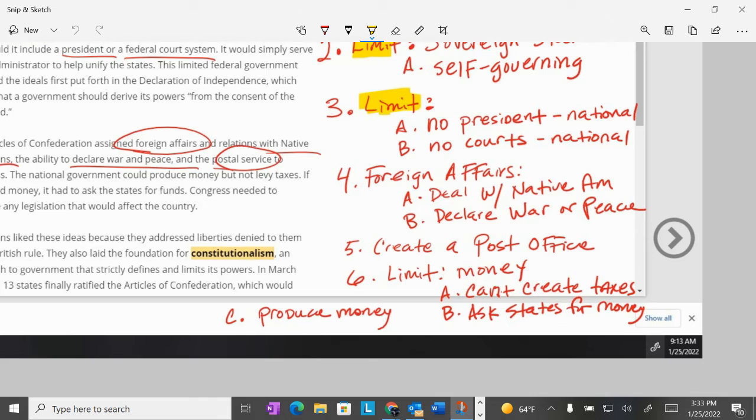And finally, on the issue of money, and I wasn't able to highlight that because my pen died, this was a limit. You cannot create taxes. Remember, they just broke up with the king of Britain. It was a bad breakup, and they did not like the taxes, so they did not give this government under the Articles of Confederation the power to create taxes. They also said, if you need money, ask us first. Ask us first.